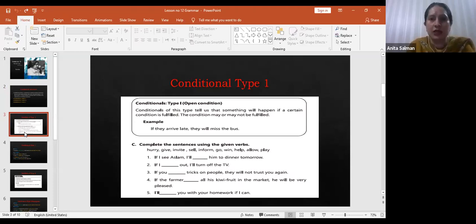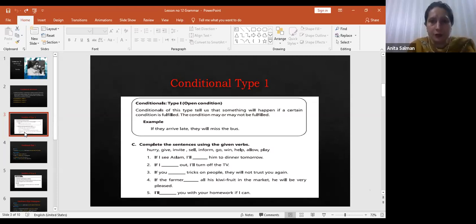Okay, as you can see the definition, conditionals of this type tell us that something will happen if a certain condition is fulfilled. The condition may or may not be fulfilled. Like, if they arrive late, they will miss the bus. Right? What is the result? They will miss the bus. When will they miss the bus? If the first thing happens, if they arrive late, right? If this condition is fulfilled, only then you will get this result that they will miss the bus.